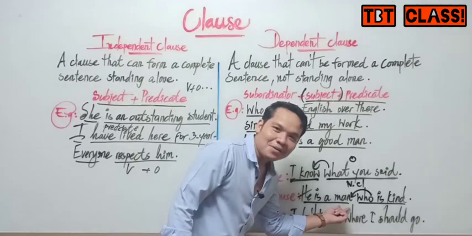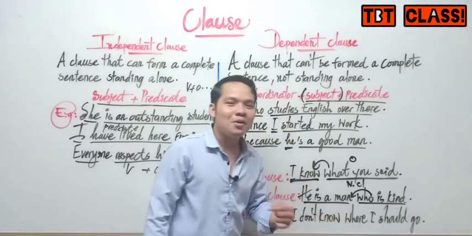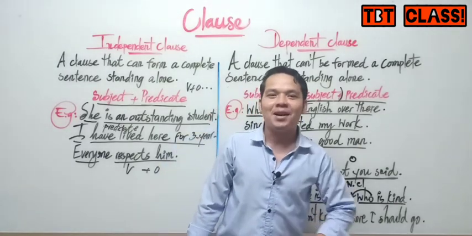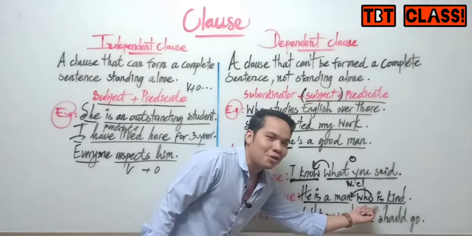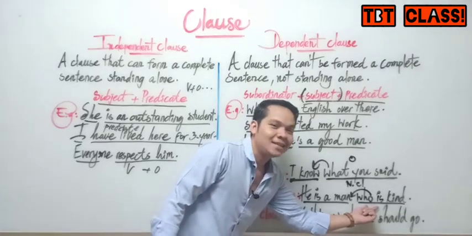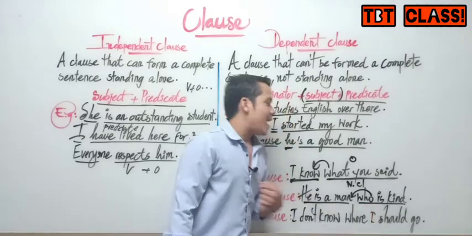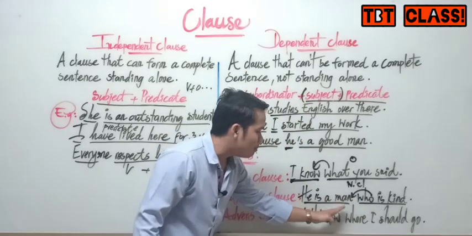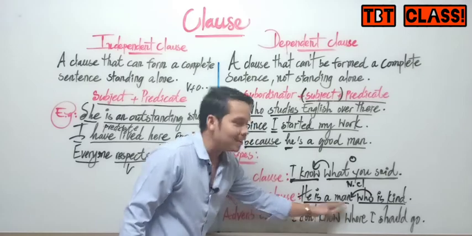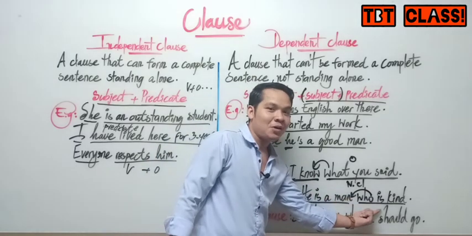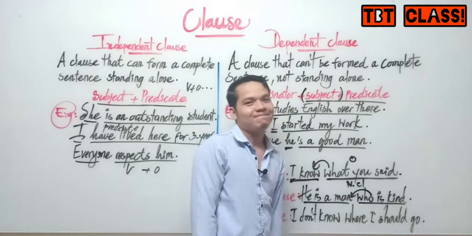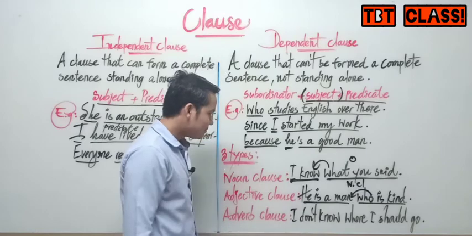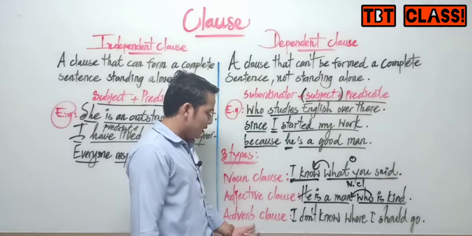Man is a noun, alright? So a word that describes a noun we call an adjective. But this one is not a word. It is a sentence, or a clause, and we call it an adjective clause because an adjective modifies a noun. So we call this clause an adjective clause. Like this. Another one, adverb clause.